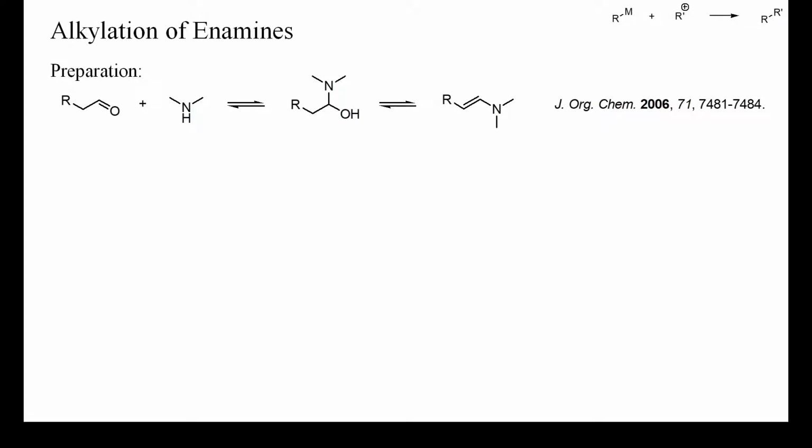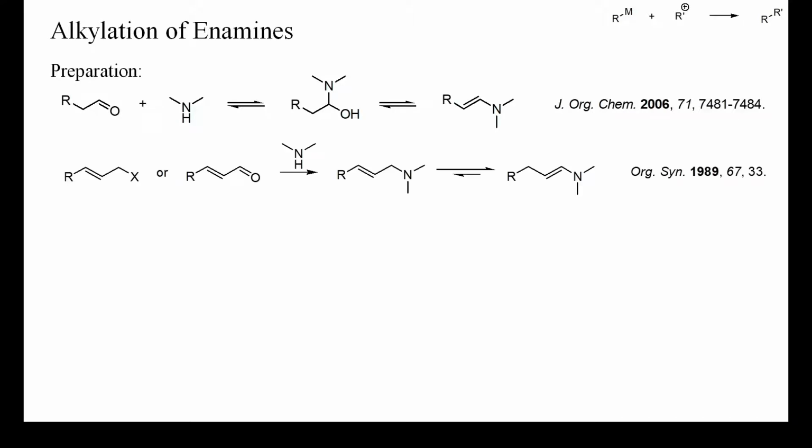A number of different methods exist to prepare enamines. The most common strategy is the condensation of secondary amines with aldehydes or ketones, and many examples have been reported. Care must be taken to prevent aldol additions from occurring, in particular for enolizable aldehydes. A second, much less common strategy is the isomerization of allylamines. These can be prepared either by alkylation or reductive alkylation. This strategy can be particularly useful for the preparation of aldehyde-derived enamines, because no aldehydes will be present in the reaction mixture during enamine formation.